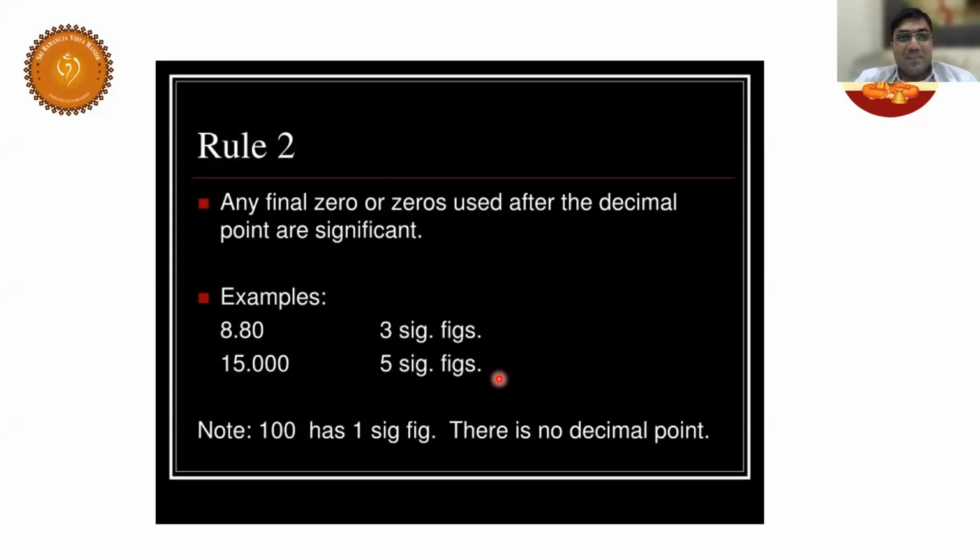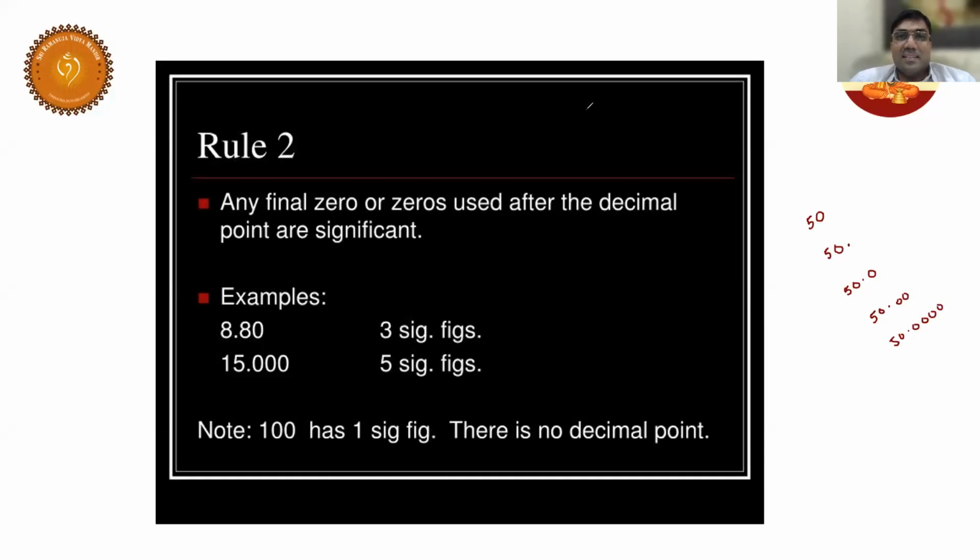Now for example, listen carefully. For example, I'm writing 50, 50.0, 50.00, 50.0000.